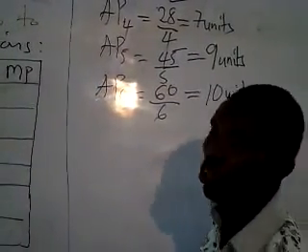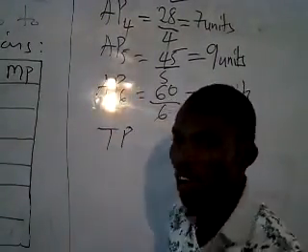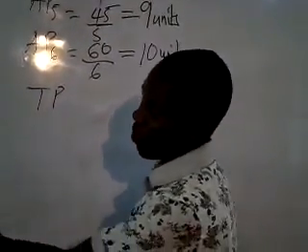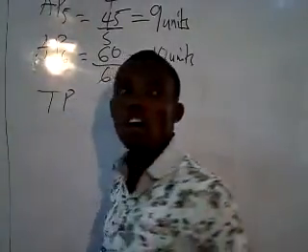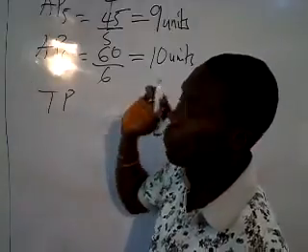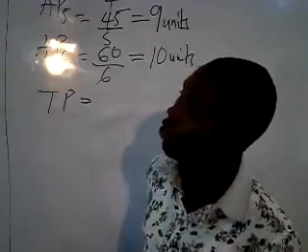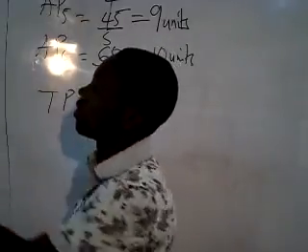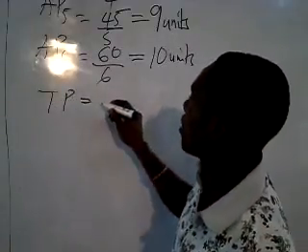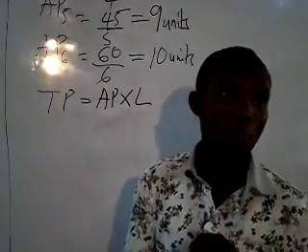Now let's move on to total product. I gave you 4 formulas in calculating for total products. Look at the question carefully. You can't use all the formulas to calculate for total product. You look at the table and then the appropriate formula you are going to use to calculate for total product. Here we can use average product multiplied by the variable factor, which is labor.